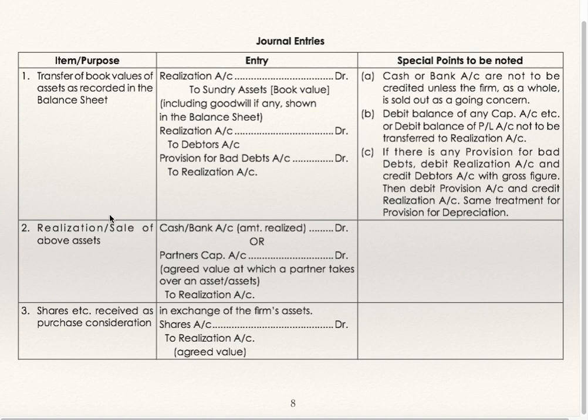If the assets are sold, now all assets, if you have transferred at balance sheet value to realization, that means asset account is closed. If these assets are sold, then cash and bank account debit to realization account. If it is taken over by partner, then partner's capital account debit to realization account. Shares etc. received as purchase consideration in exchange of firm's asset, shares account debit to realization account, agreed value.